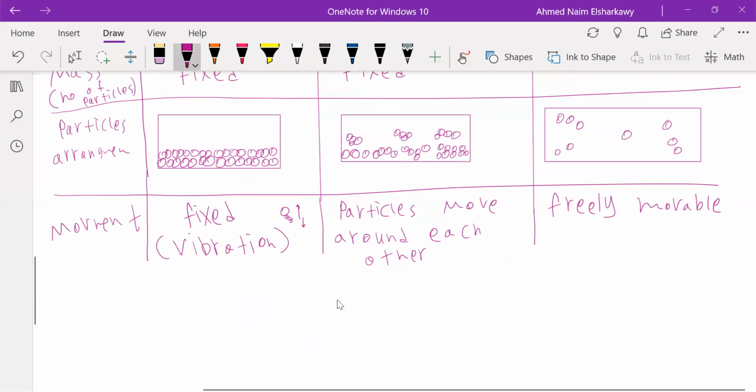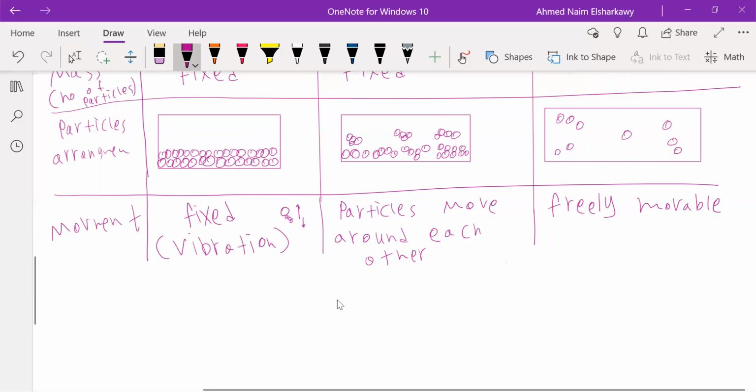right? And this can explain why the solid has the same shape and size. It can't change its size. Why can't they change their size? Because the particles here are fixed in their position. While if we are talking about water or a liquid, we can see that they can change their shape according to the shape of the container, because they can move around each other a little bit. And if we move here, this can explain why the gas will occupy any space it is in, because the particles can diffuse and move easily from one place to another, right?